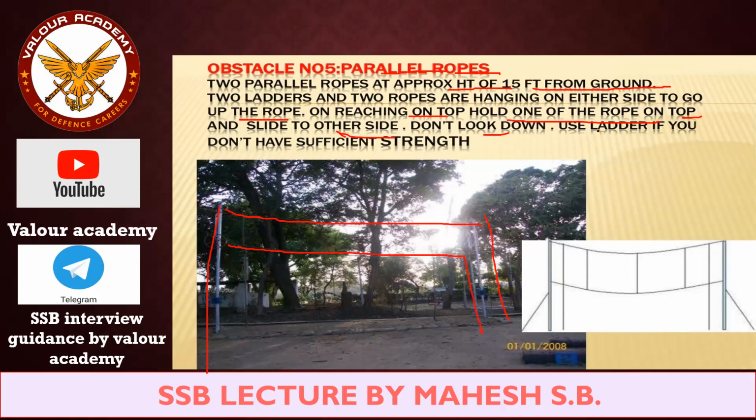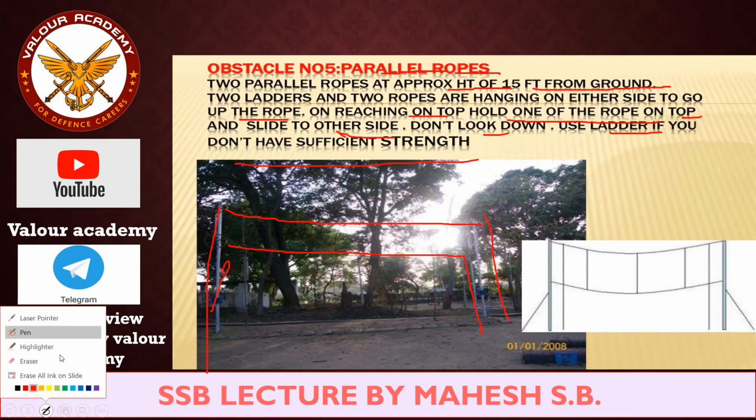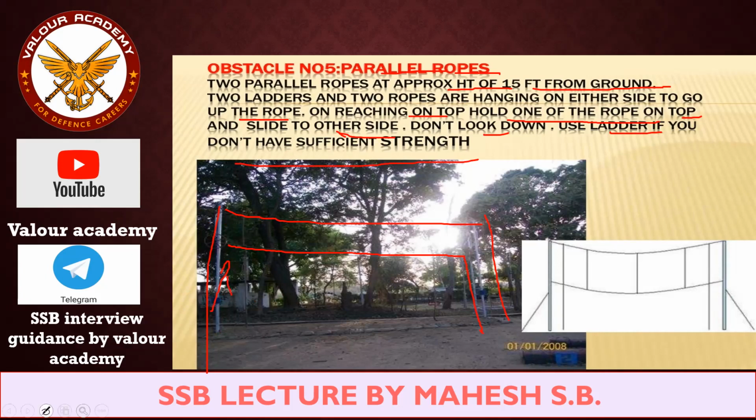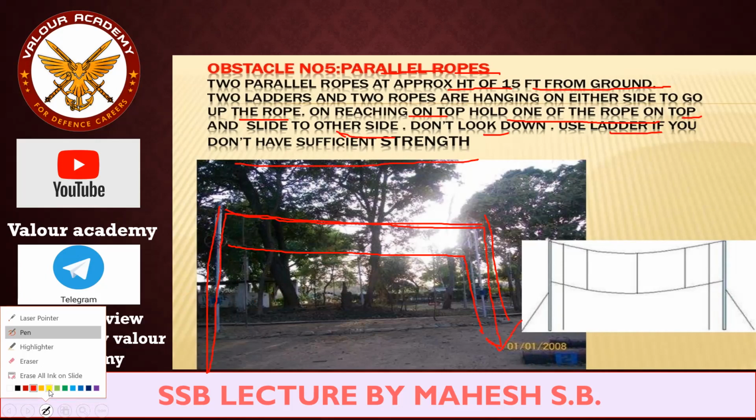Don't look down. Use a ladder if you don't have sufficient strength. You can start from here or any side, then simply walk over it and get down from this side. Understood?